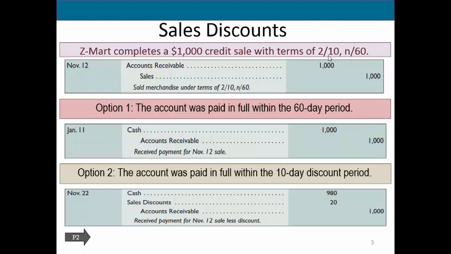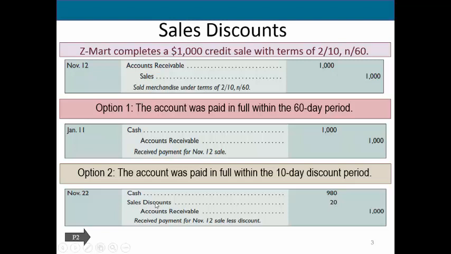So we're going to get $1,000 minus the $20 discount, or $980. Now we need to recognize that $980 does not balance with the $1,000. So in order to make our journal entry balance, or our debits and credits balance, we need another debit, and that debit is going to be the amount of our discount.